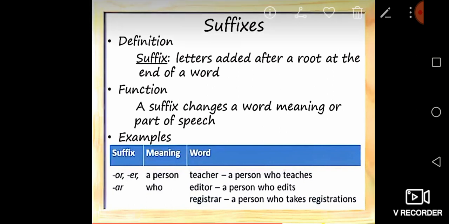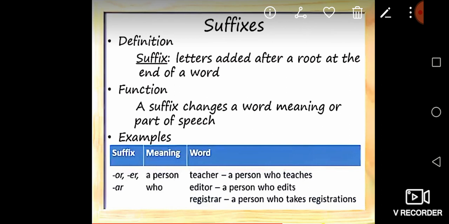But suffixes, letters added after a root at the end of a word, are called suffixes. Clear? Once again, please listen, all of you.